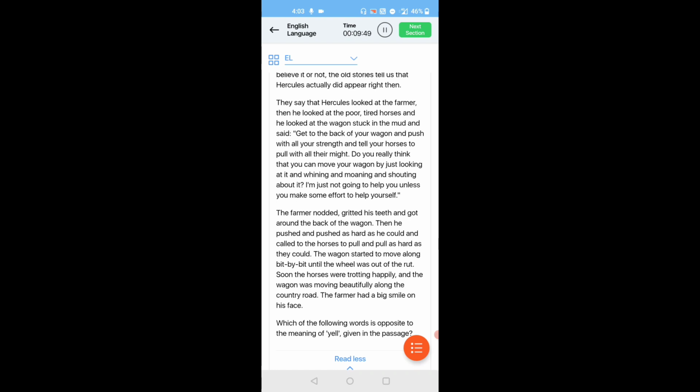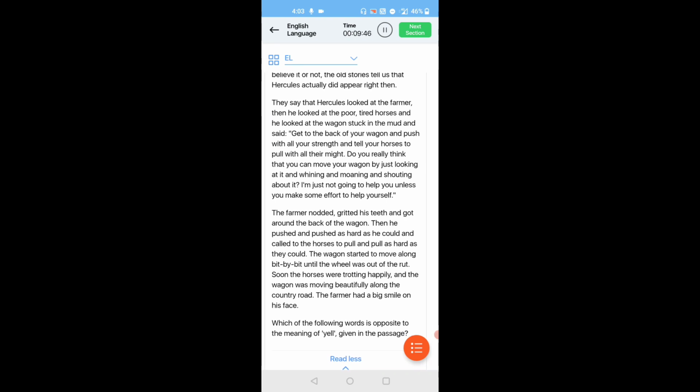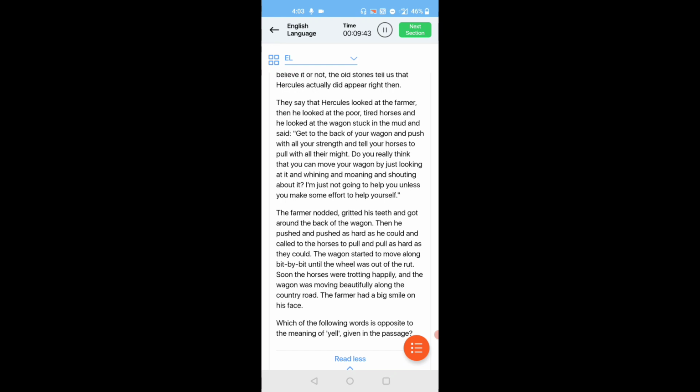And whining and also moaning and shouting about it. "I'm just not going to help you unless you make some effort to help yourself."